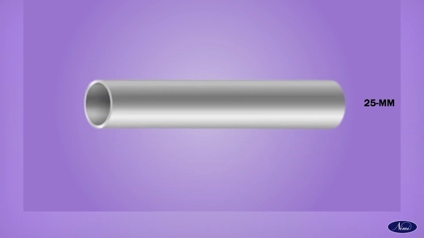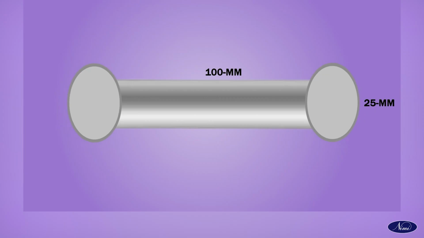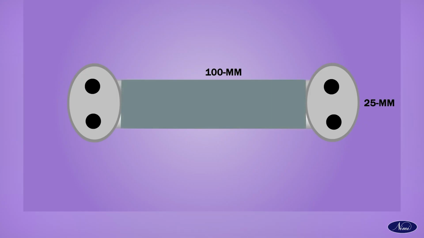Take a PVC pipe with a 25 mm diameter and 100 mm length. Fix the PVC washers at both ends of the PVC pipe to prepare a bobbin. Make 4 holes of 2 mm in the PVC washers using a drilling machine to take the lead out. Secure the lead out wire.